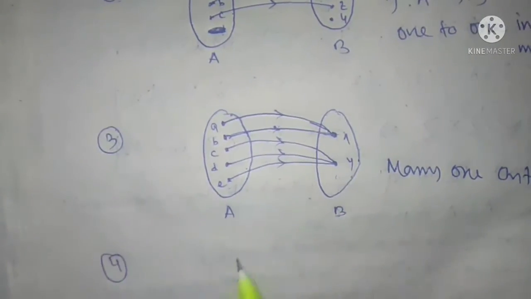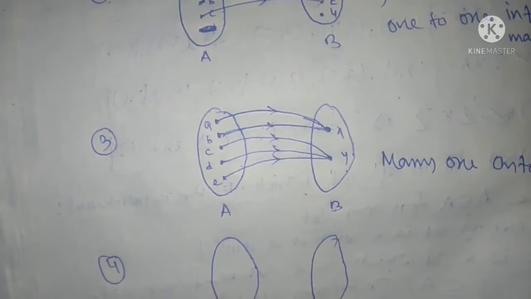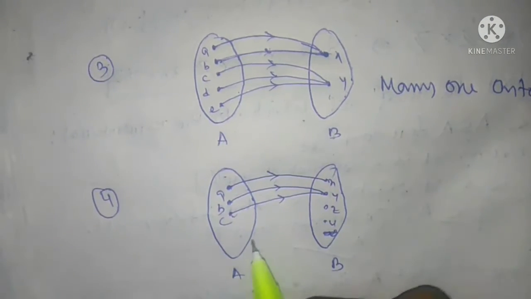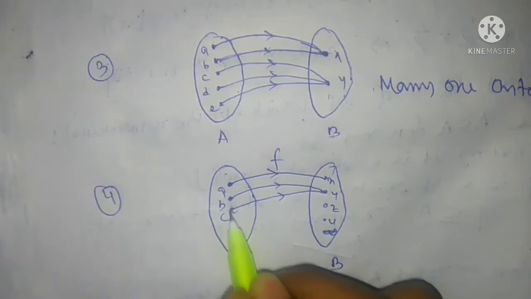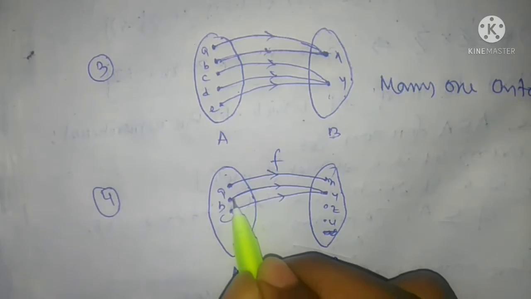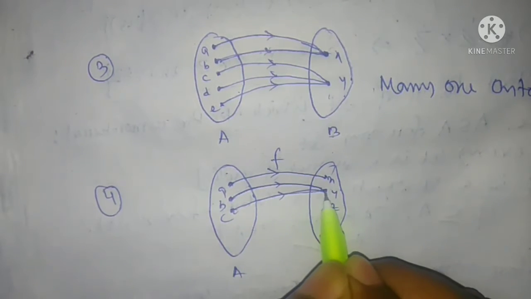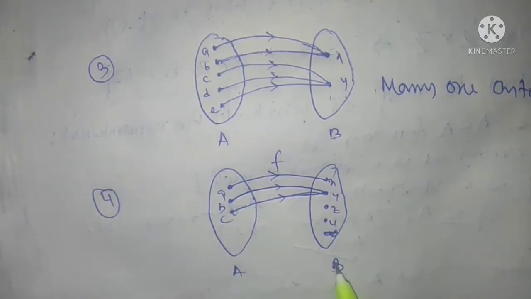And what's the many one into map? This is many one. In the domain, two elements go to a single element in the codomain, but some extra element is added.